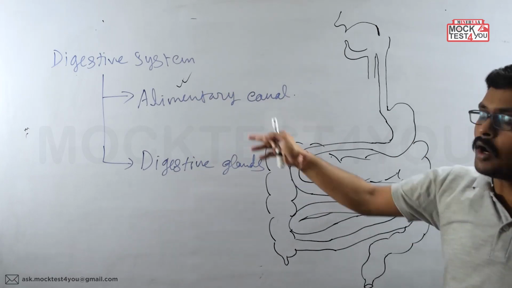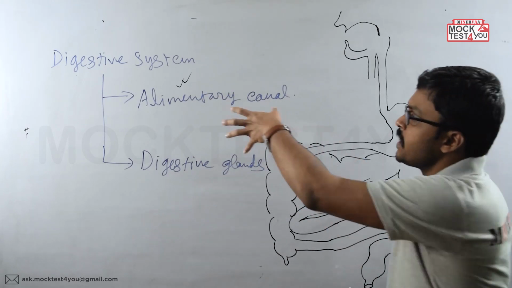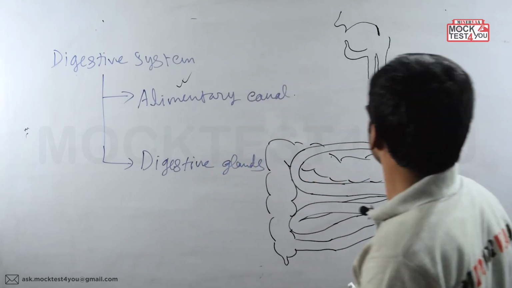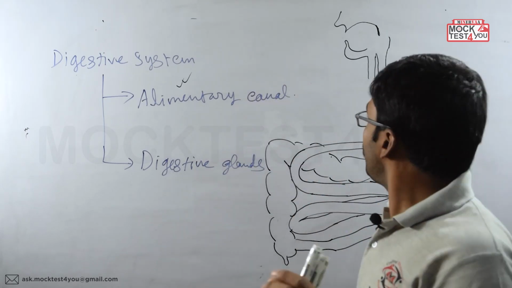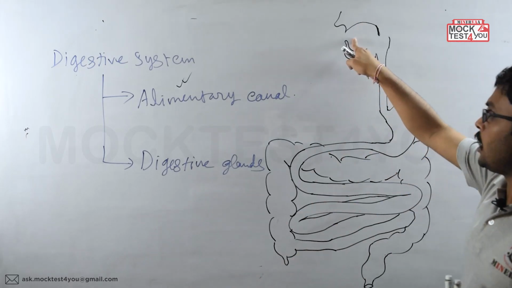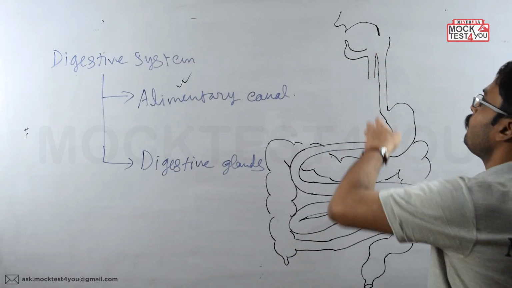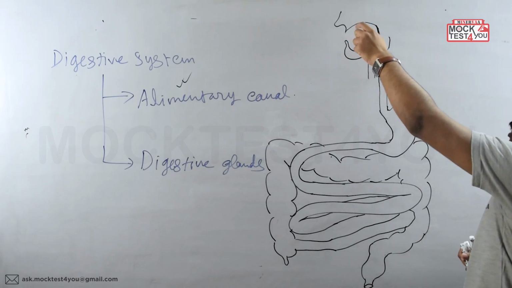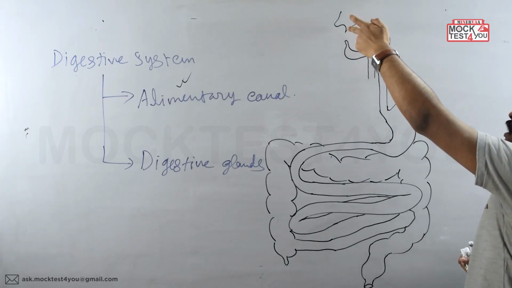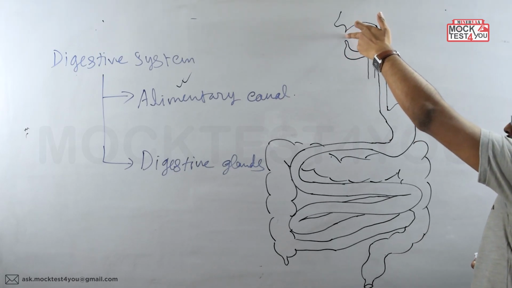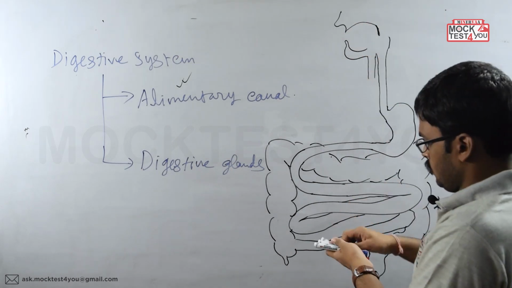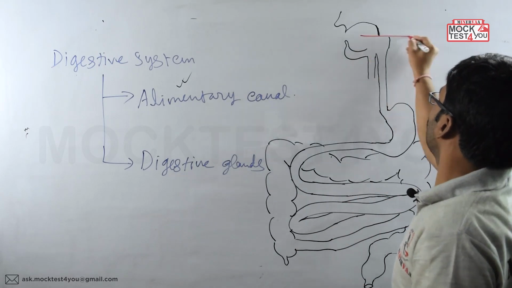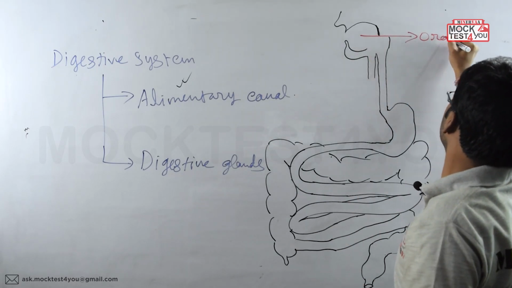This is the structure of the whole alimentary canal. Now in this whole alimentary canal, if you see, it is starting from the lips, at the beginning of the oral cavity. After the lips, here we should write the oral cavity. This one is the oral cavity.